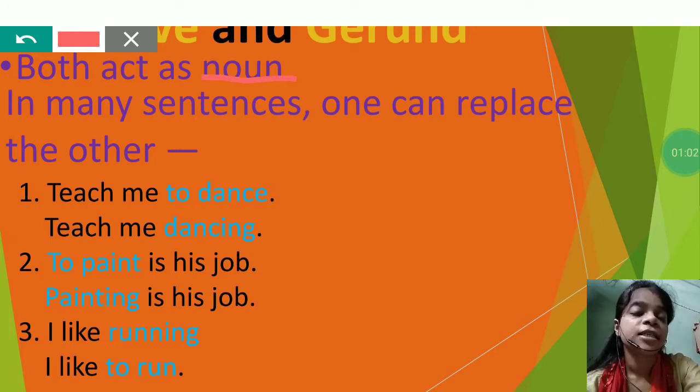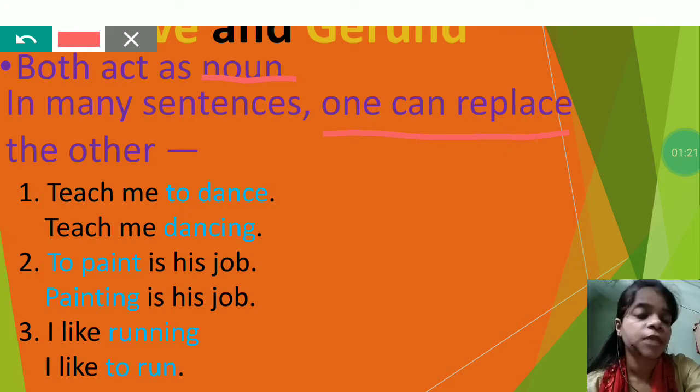As this is the similarity, you can write an infinitive or a gerund in the same sentence, meaning one can replace the other. How can it be done? See the first sentence, teach me to dance.